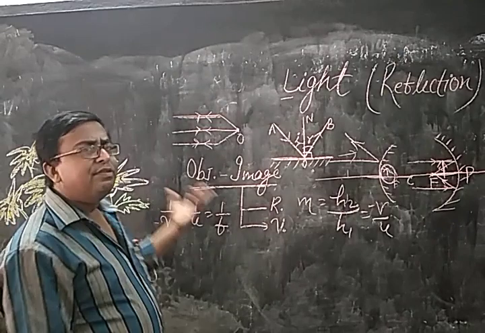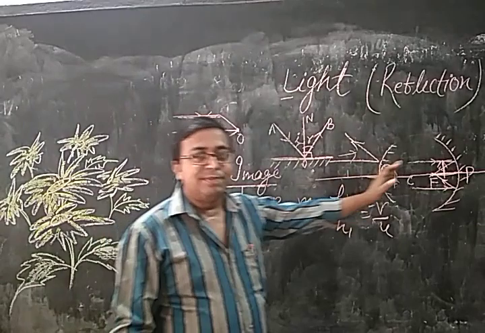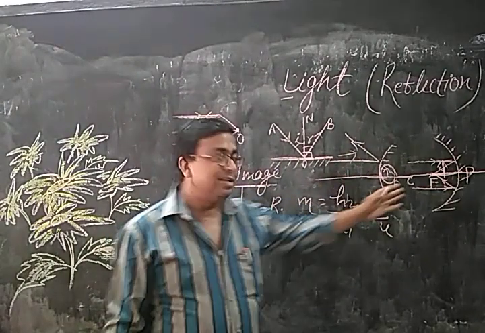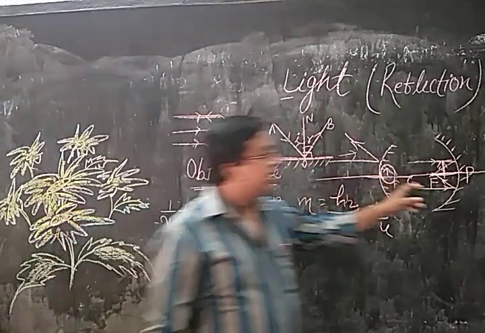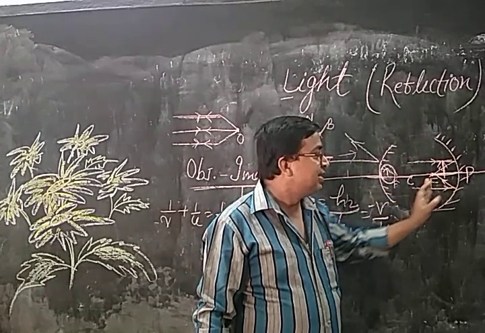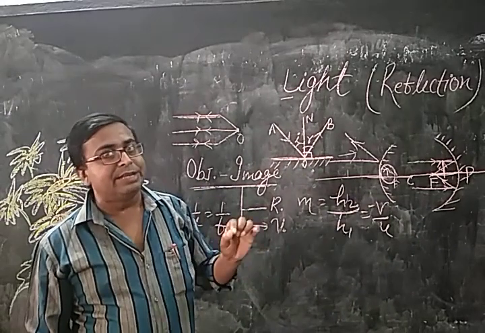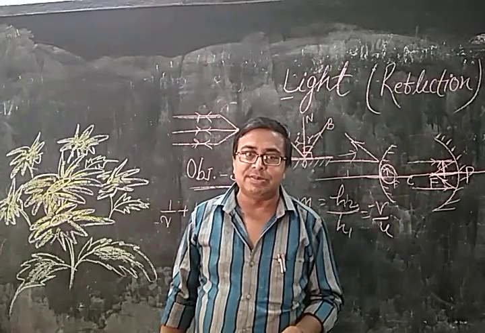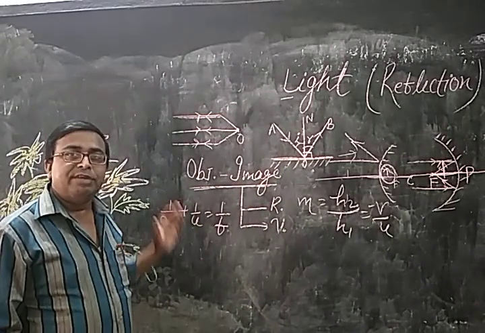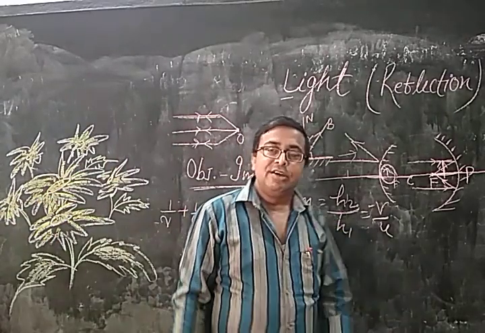Now v will be determined on the basis of the condition. In the convex mirror the image is behind the mirror, so it will be positive. For the concave mirror, only in the last case are we getting the image behind the mirror, so only in that case v will also be positive, because we remember that whatever we get on the right side will be positive, and the left side will be negative. With the formula 1 by v plus 1 by u equals 1 by f, and magnification equal to h2 by h1, we can solve all the numericals based on it.